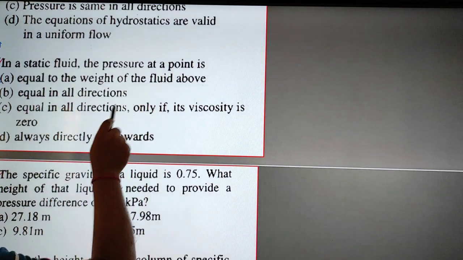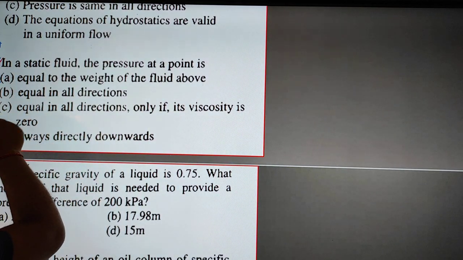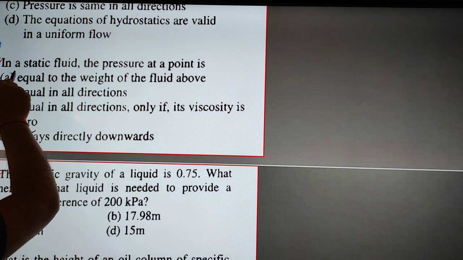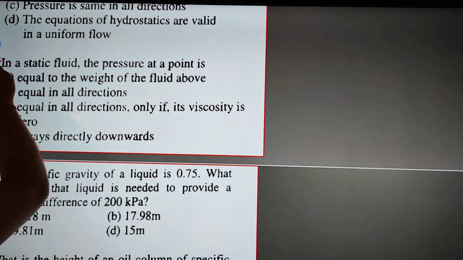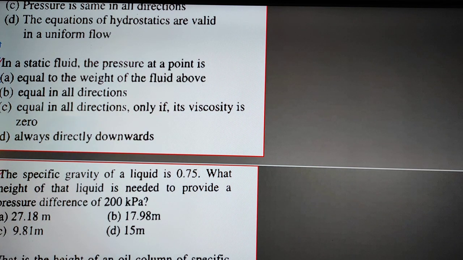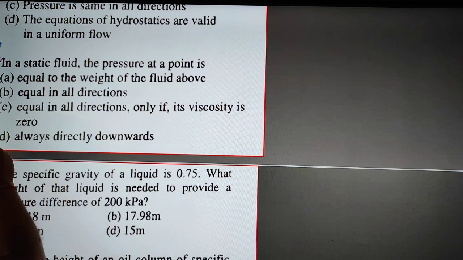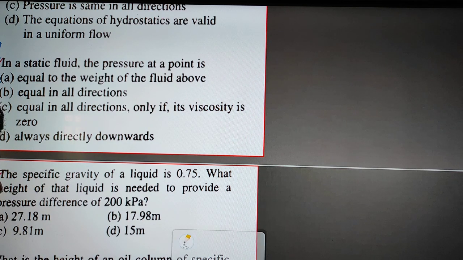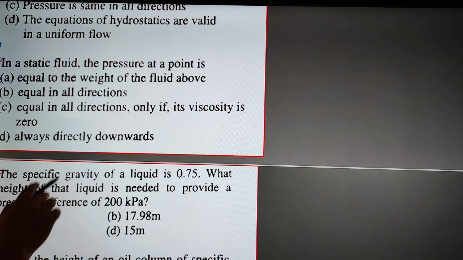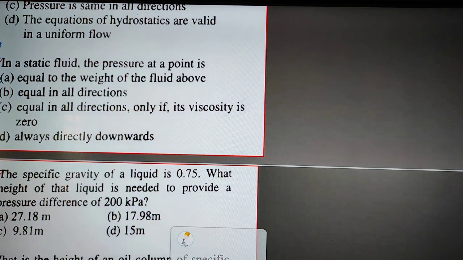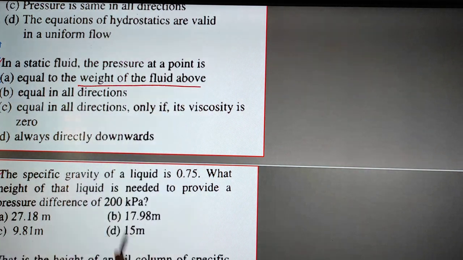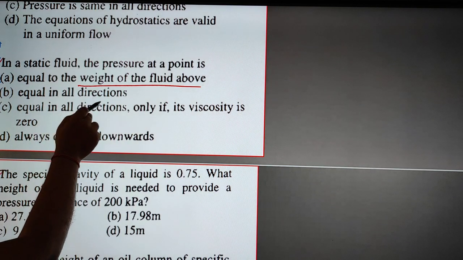Okay. So now you try to solve the third question. Third question is saying, in a static fluid, the pressure at a point is, I told you just now, equal to the weight of the fluid above, and equal in all directions.